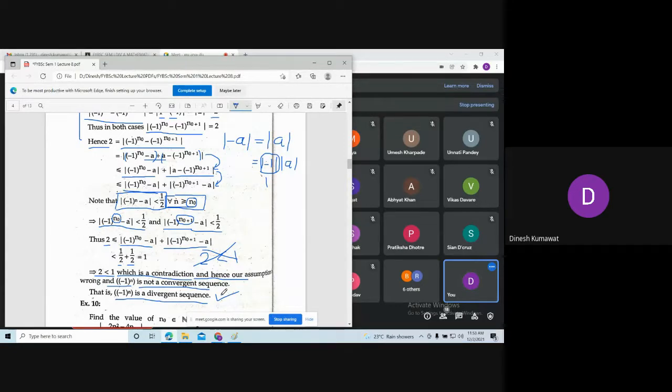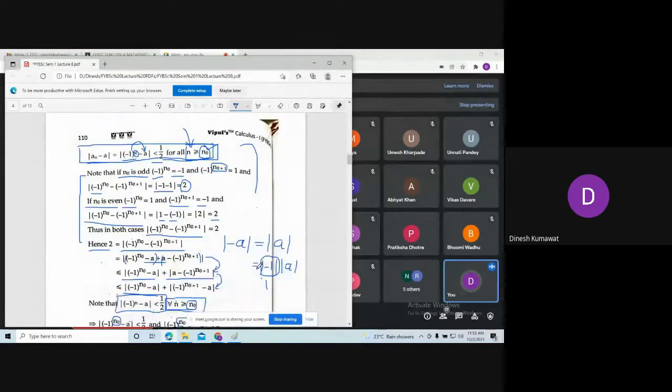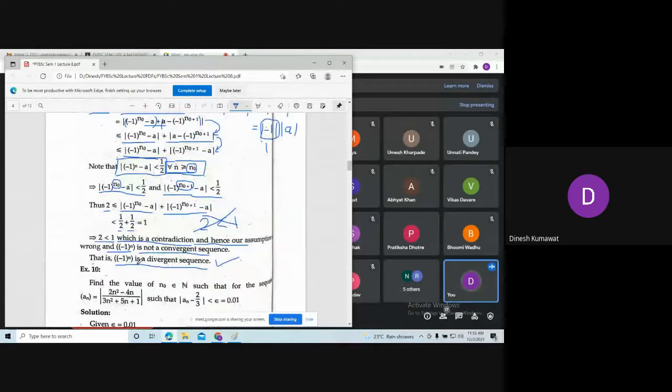Okay. So in this way, we are going to say that this sequence (-1)^n is a divergent sequence. Now you can see here we have to struggle so much to conclude that this sequence (-1)^n is a divergent sequence. But later on we will study what are called subsequences. Using that, within a minute, we are going to conclude that this sequence is divergent. But till then, you have to be patient. You have to keep patience.